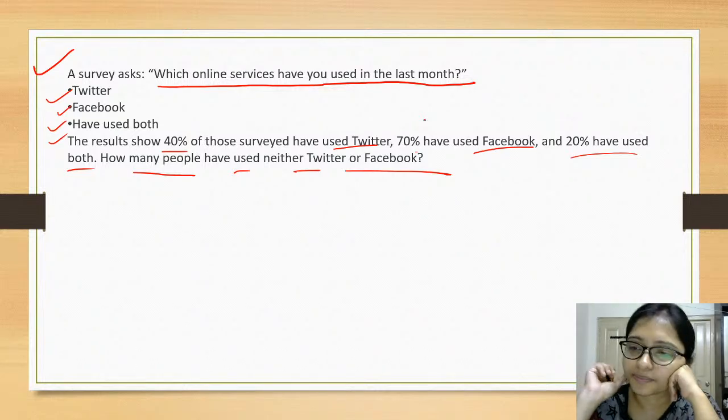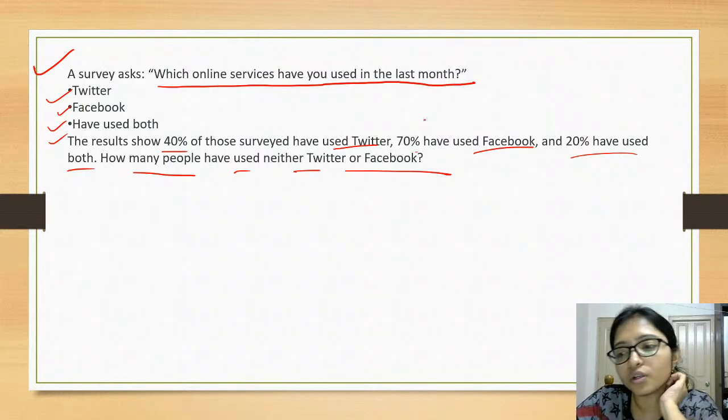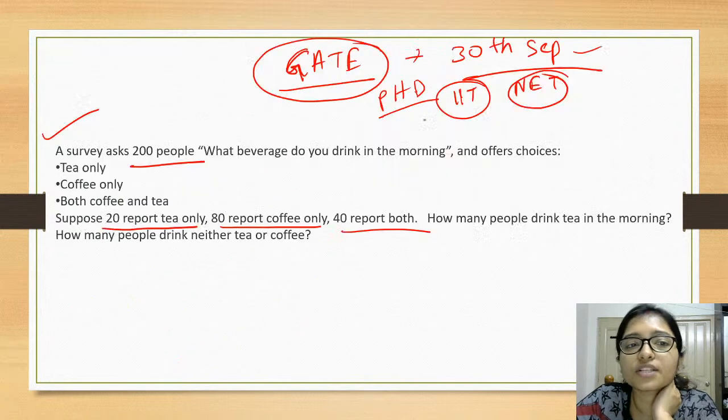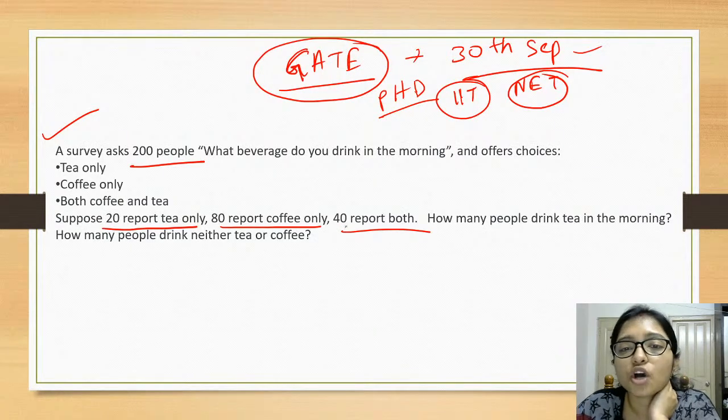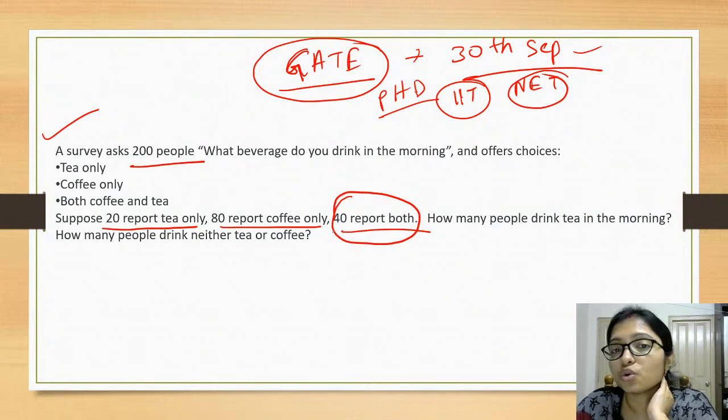No, Geeta, don't make the mistake here. You are counting the 40 two times. No, it is already given. It is already given that 40 report both. Don't make the mistake. Don't try to apply the same thing in every question. Try to understand the question.